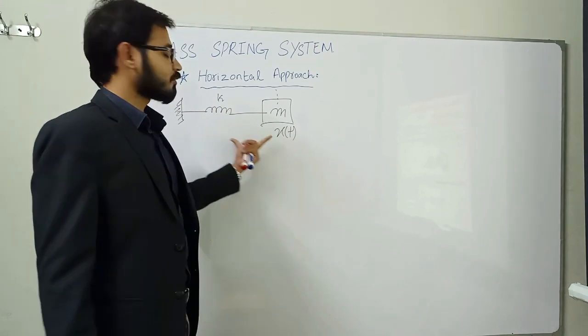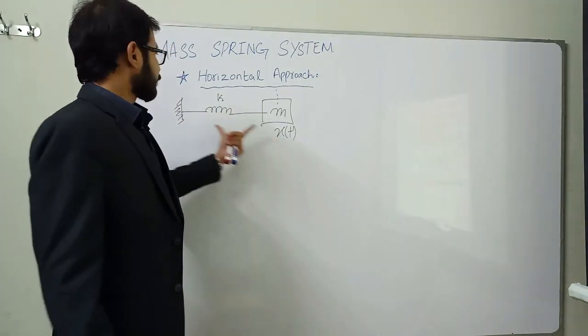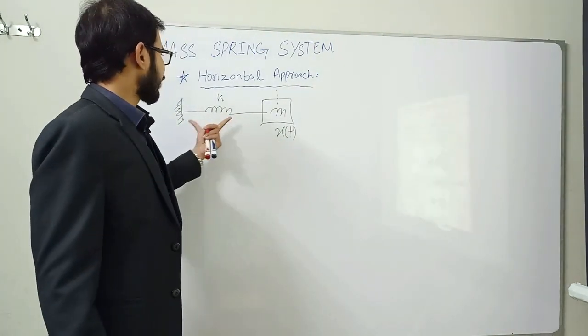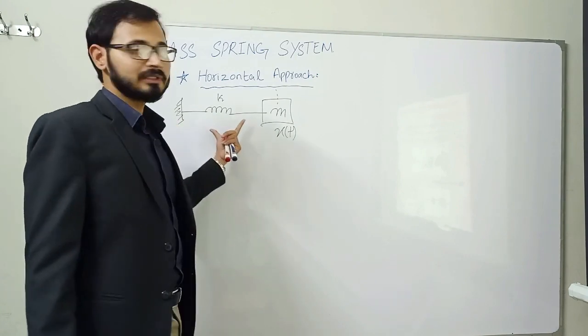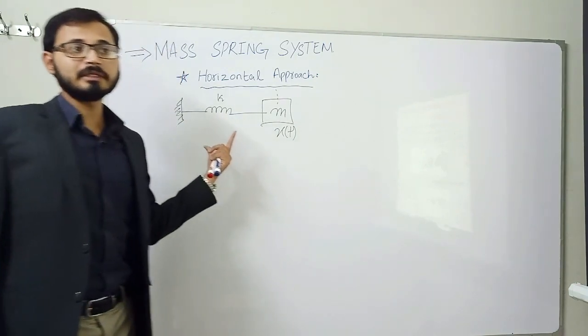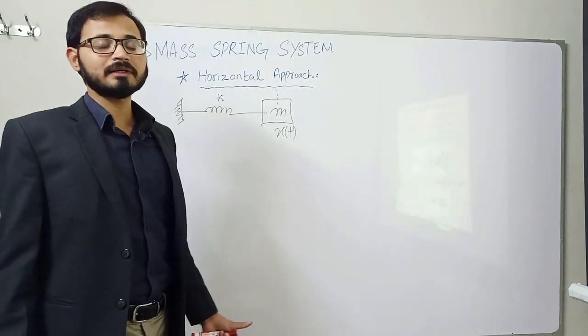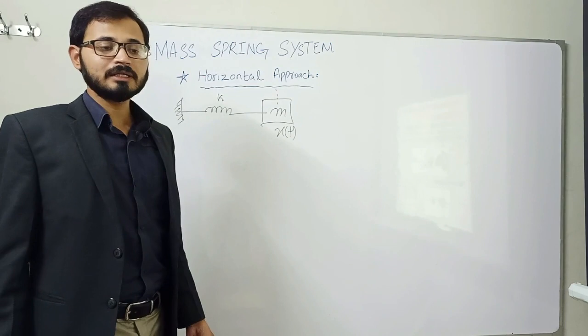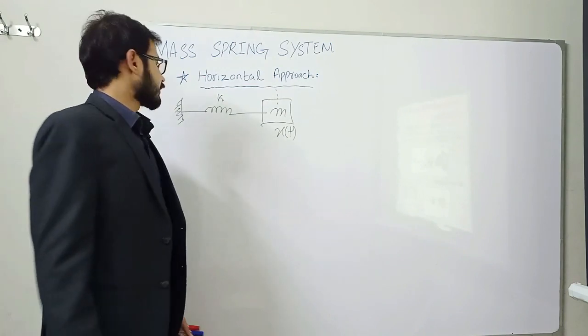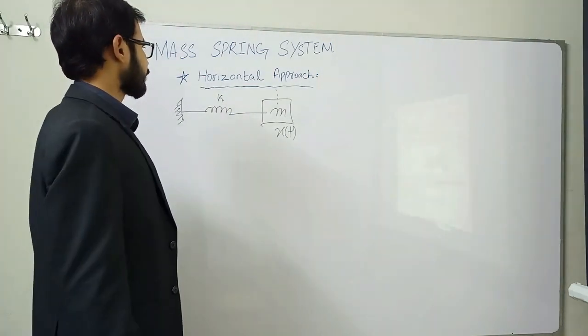So with respect to the horizontal approach, we can see that in the static case there will be no deflection because the body is at rest. This is the body of mass M that is attached to this fixed support with the help of a linear spring. The spring is considered linear because we consider that the mass of the spring is negligible, and the damping effect is also negligible.